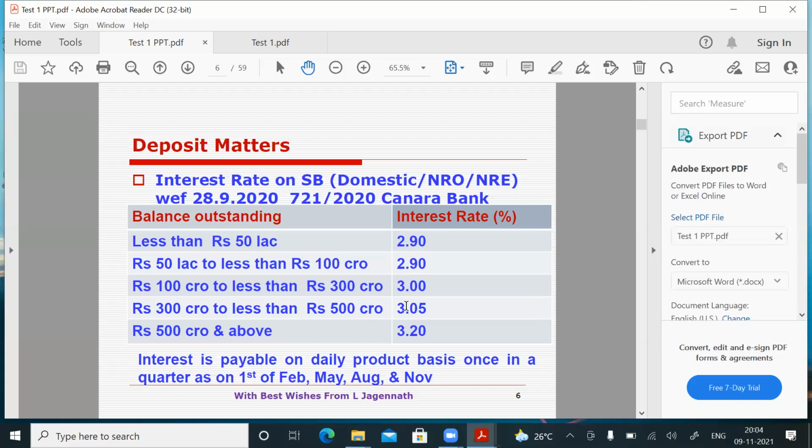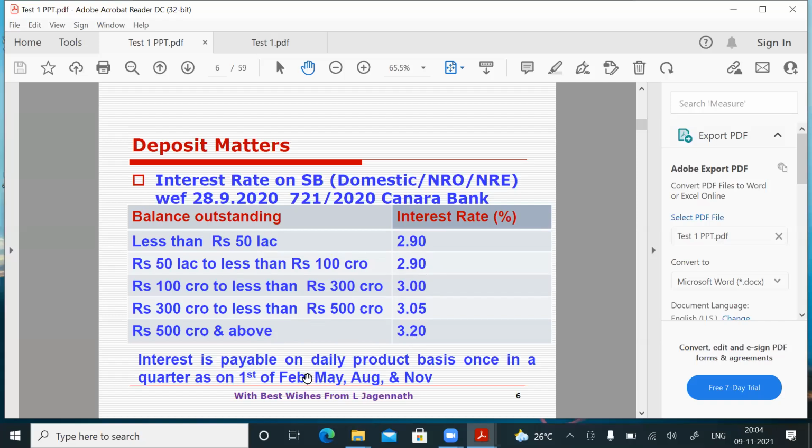Okay. So what RBI is telling, up to 1 lakh uniform. Above 1 lakh, you can give differential interest. What Canara Bank is doing, Canara Bank is telling up to 50 lakhs, I will give the same interest. What Reserve Bank is telling up to 1 lakh, necessarily you have to give the same interest. Canara Bank is telling not only 1 lakh, up to 50 lakh, I will not distinguish my interest. It is 2.90. 50 lakhs to less than 100 crores, 2.90. 100 crores to less than 300 crores, 3%. 300 crores to less than 500 crores, 3.05. 500 crores and above, 3.20.